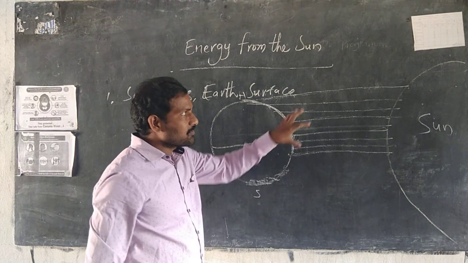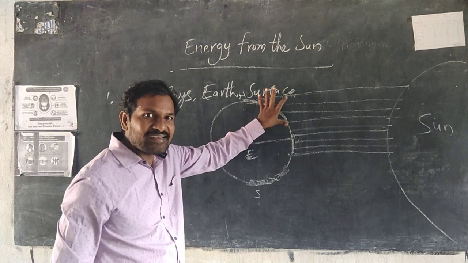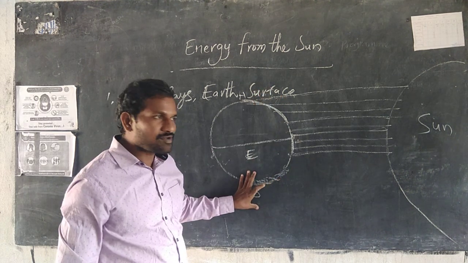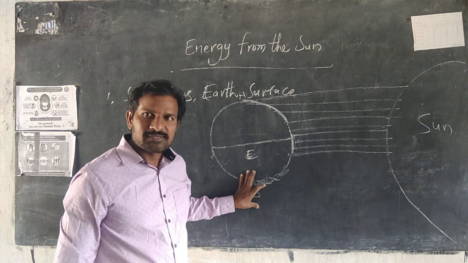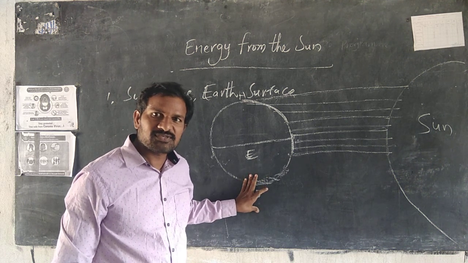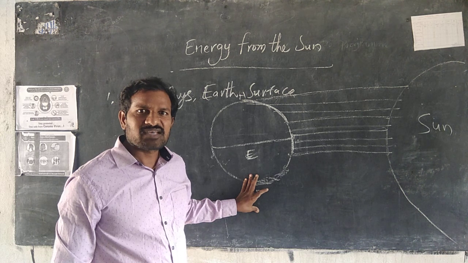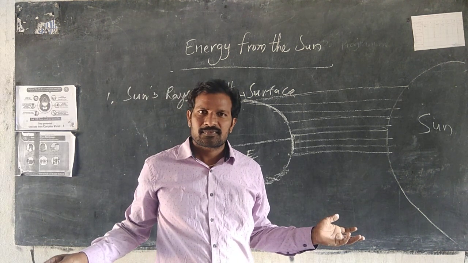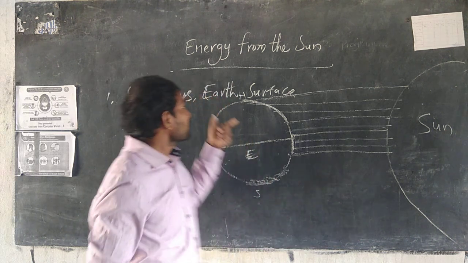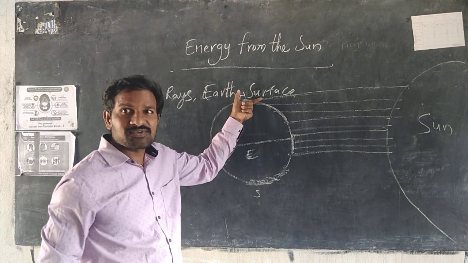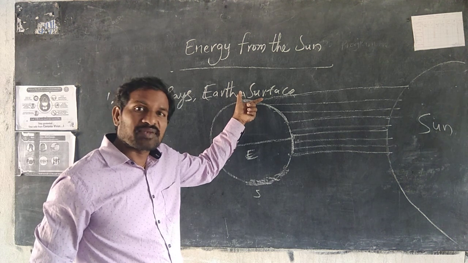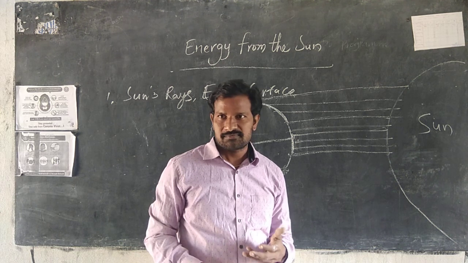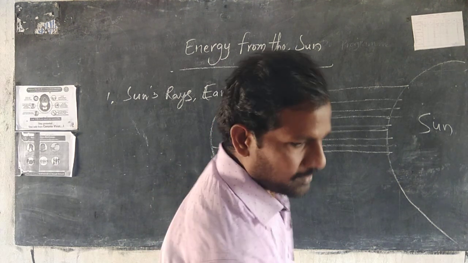But the sun rays also fall slanting on the north pole. In the same way in the southern hemisphere, the same. The south pole also receives low temperatures because the sun rays fall slanting. So the earth's surface does not receive the same temperatures everywhere; different places receive different temperatures. Okay, this is one thing. Another thing,